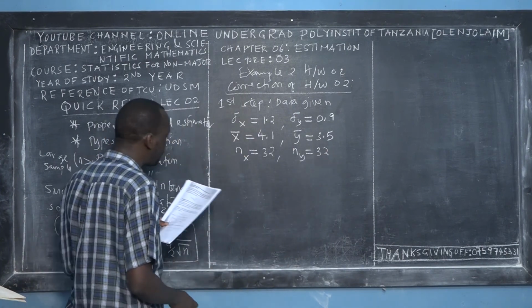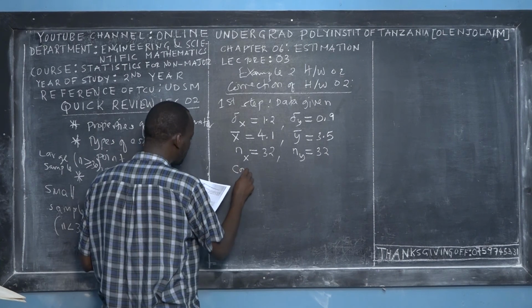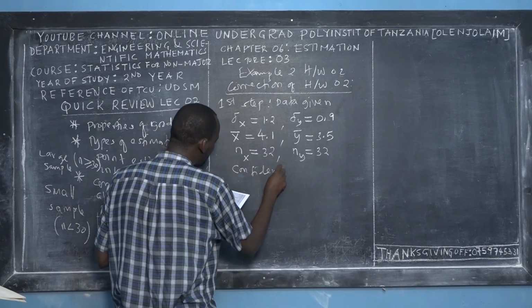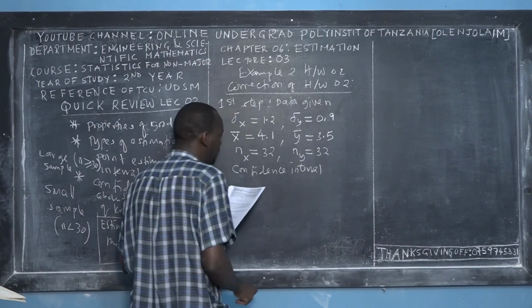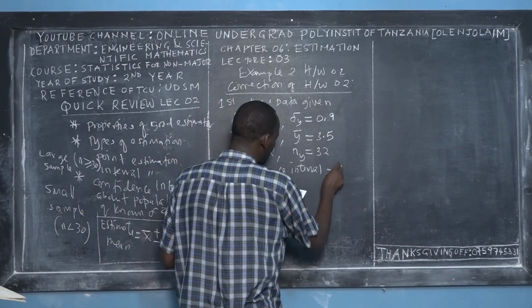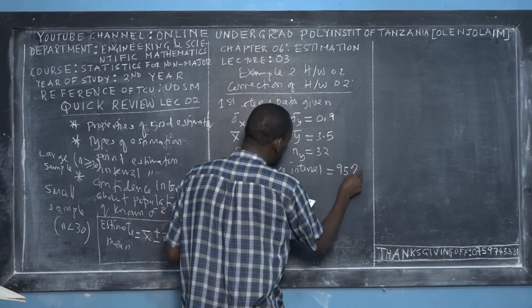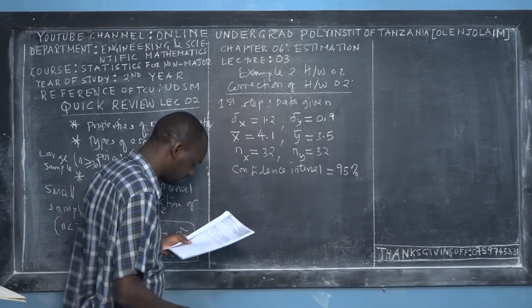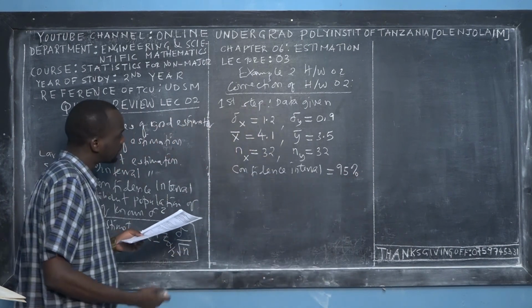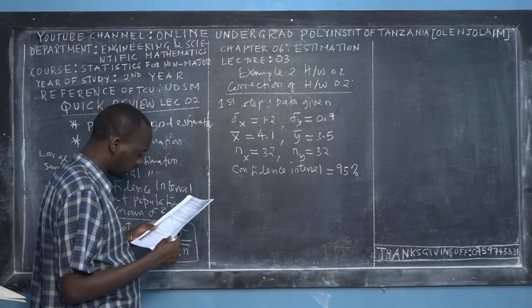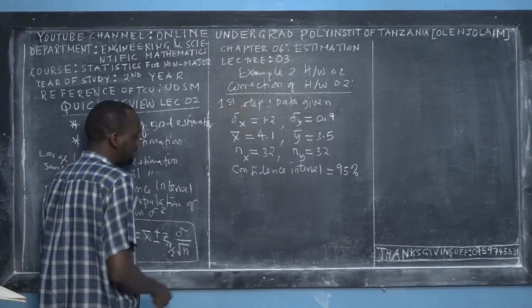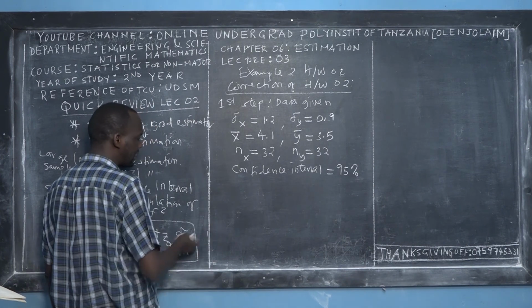So the confidence interval, the interval estimation that we have to make, is 95%. So you know that we need to use it. That's all the information that you're being given in this problem. So that's the first step: we have analyzed the data that we've been given.